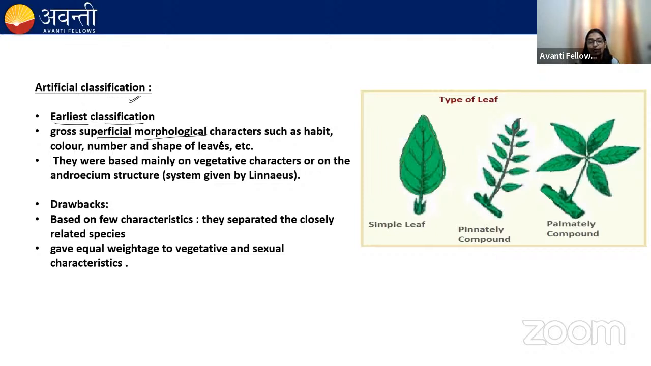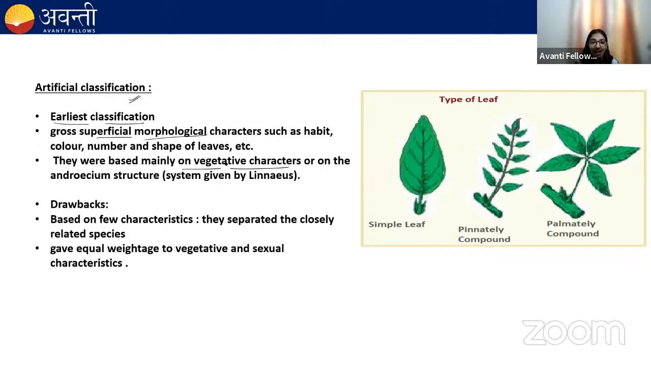Morphological characters are those characters which you can see from outside, like the shape of the leaf, color of the leaf, number of the leaves. Like these all, like stem, root, these all are the morphological characters. And this classification was based majorly on the vegetative characters. Vegetative characters are leaf, stem, roots. These all are the vegetative structure of the plants.